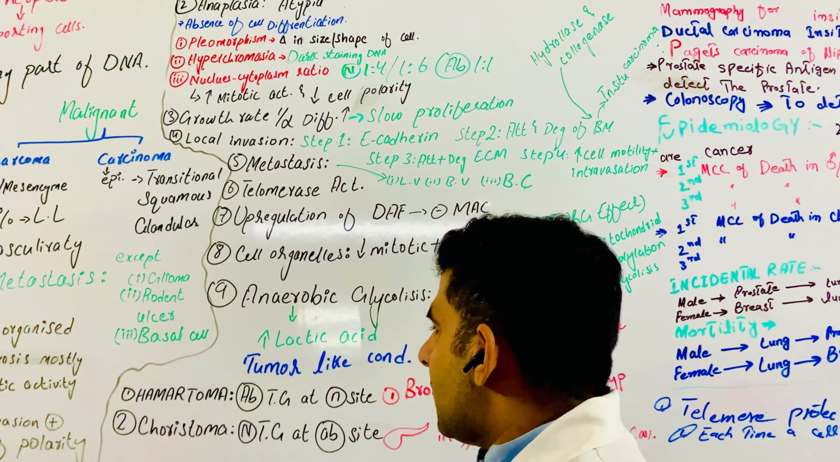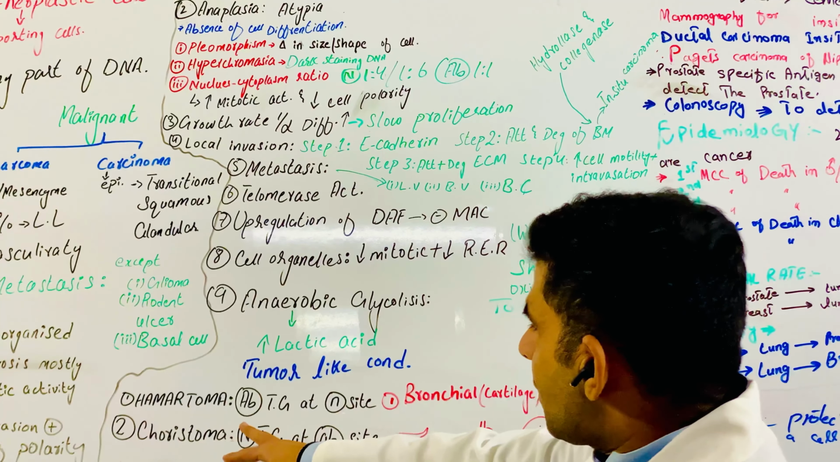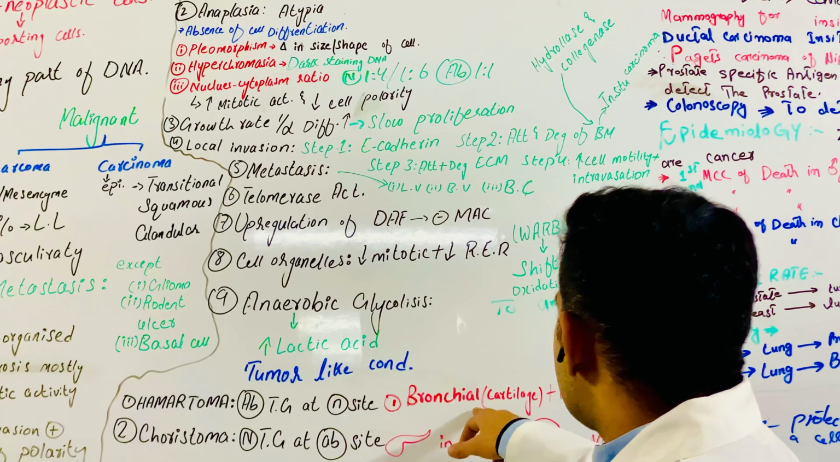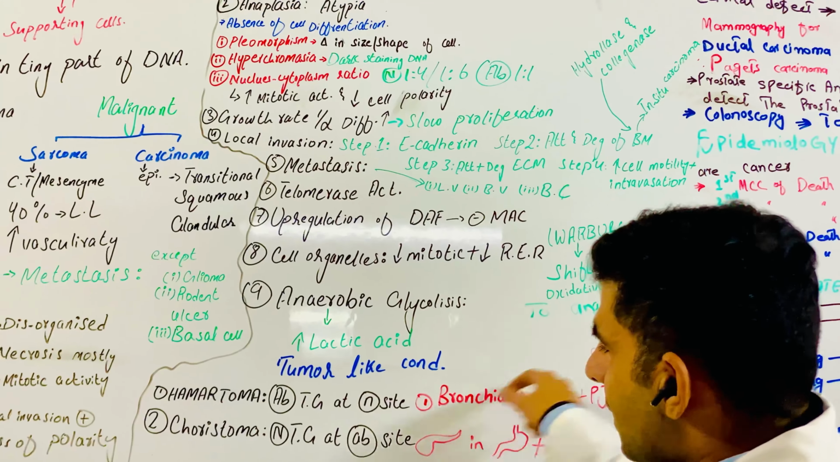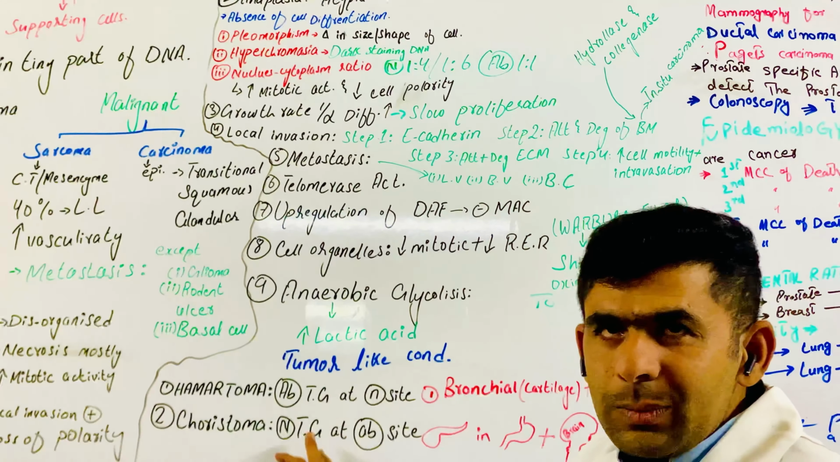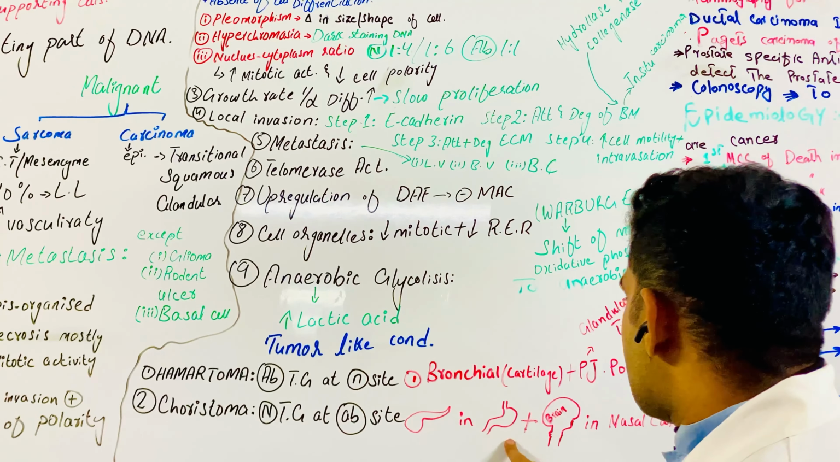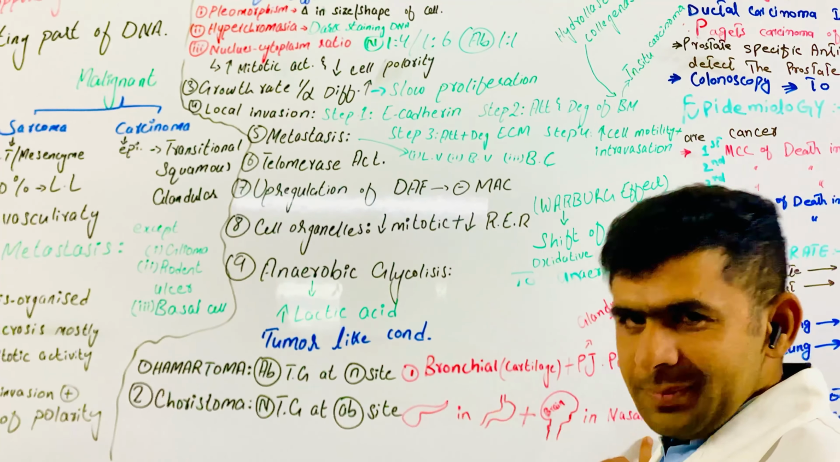First is hamartoma and second is choristoma. Hamartoma is abnormal tissue growth at normal sites, like bronchial cartilage and glandular tissue, and the other is choristoma, which is normal tissue growth at abnormal sites, like pancreatic tissue in the stomach and brain tissue in the nasal cavity. Thank you.